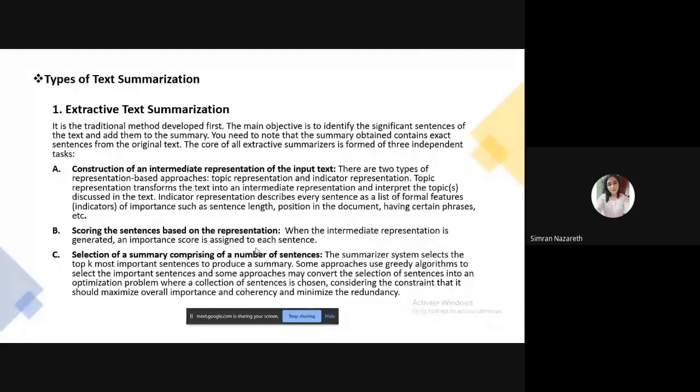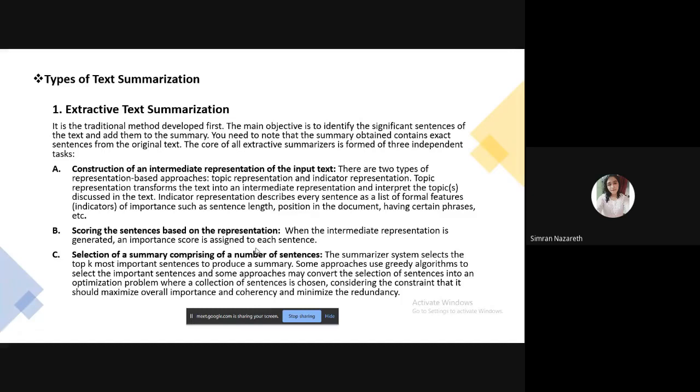Next, scoring of the sentences is done, based on the representation. When the intermediate representation is generated, a score is assigned to each sentence. Then the summarization part comes into the picture. The third part is the selection of a summary comprising a number of sentences.